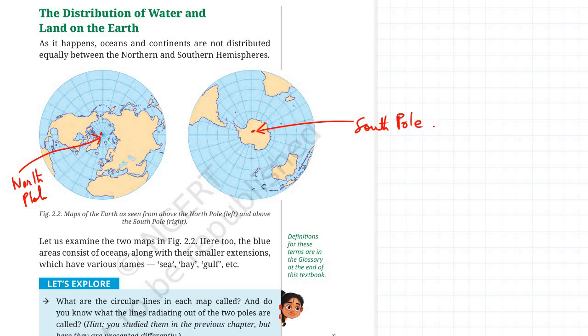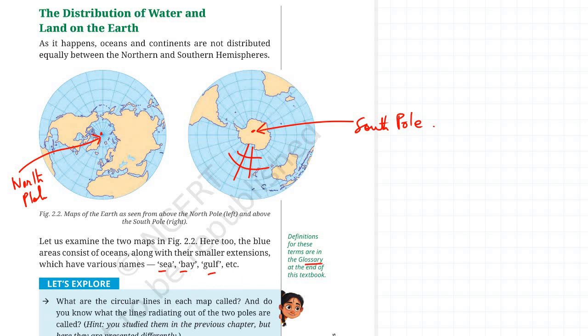Right. Now if you examine these two in the globe, this is the latitude and the longitude. So these are the latitude lines, these are the longitude lines. You remember we discussed in the previous lectures. Now the blue area here basically consists of oceans, along with smaller extensions that have various names, say sea, bay and gulf.